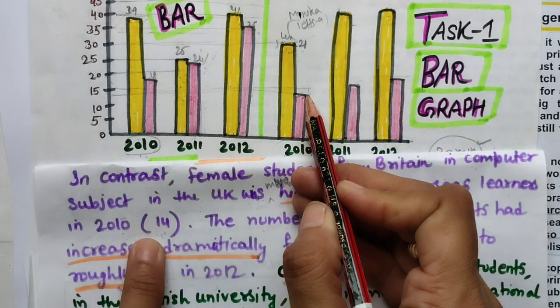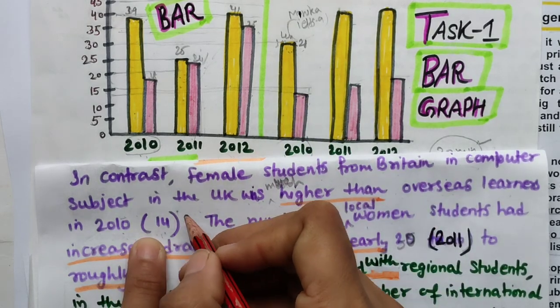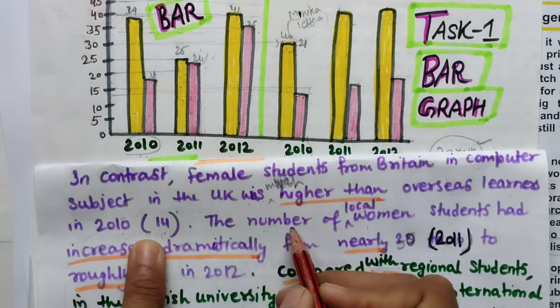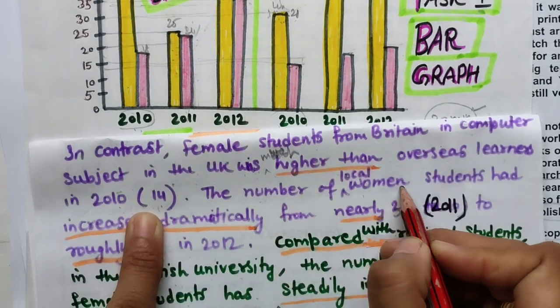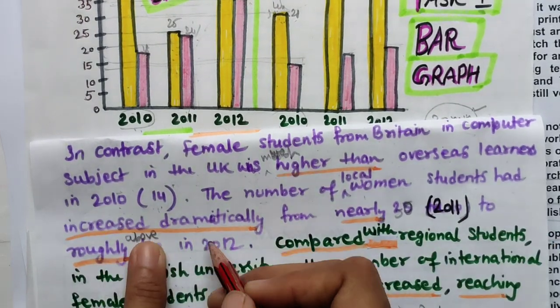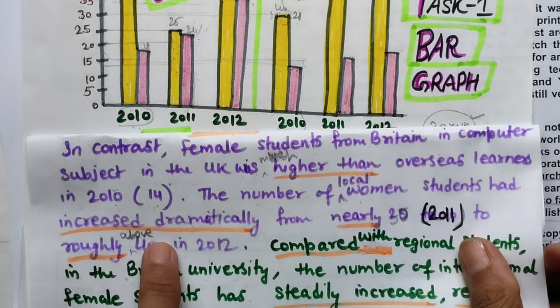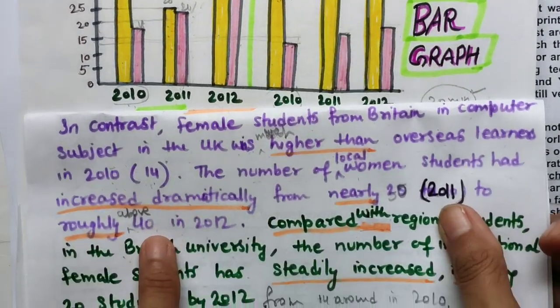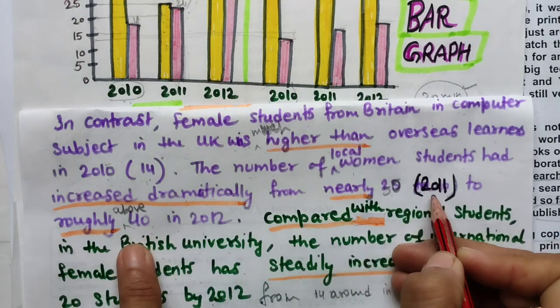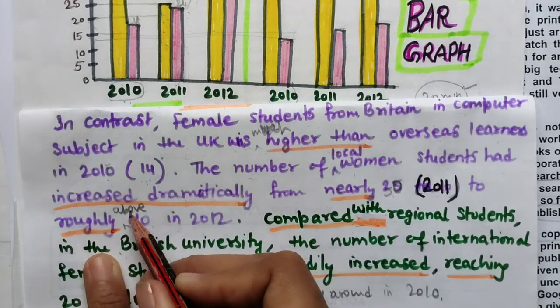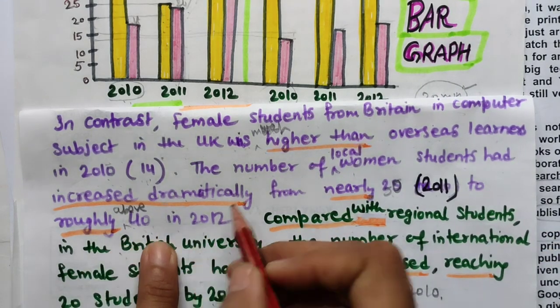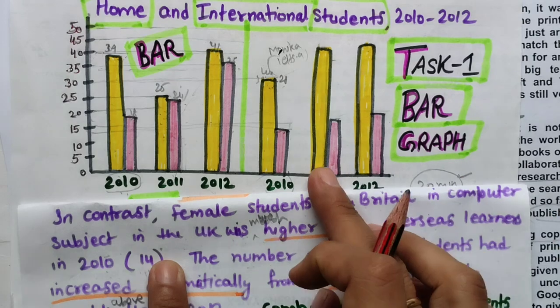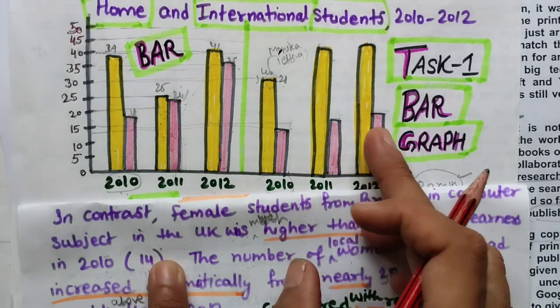That is, this is 14, just 14 only. Now the number of local women students increased from this to this. The number of local women students had increased dramatically from nearly 30 in 2011 to roughly above 40 in 2012. Both the years 2011 and 2012 I have covered in one sentence.